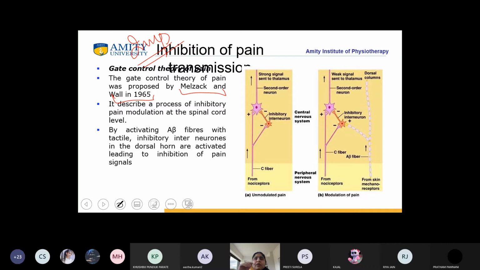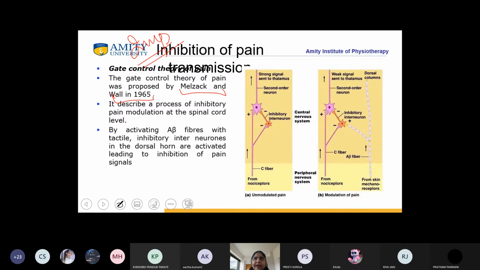मतलब कि कुछ ऐसा होगा spinal cord में when we apply TENS due to the activation of A beta fibers कि dorsal horn के fibers activate हो जाएंगे and there will be inhibition of pain signals. यानी कि when we apply TENS, so how the symptomatic pain relief is going to occur?